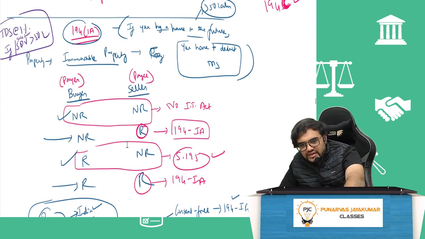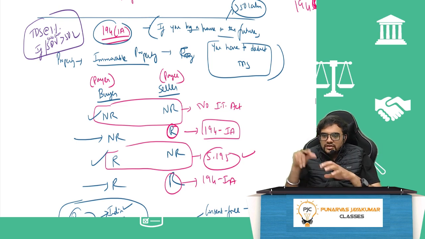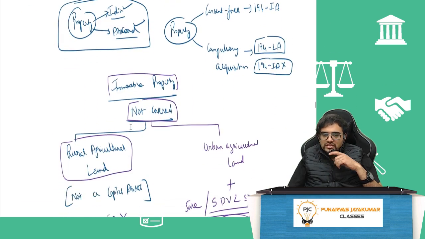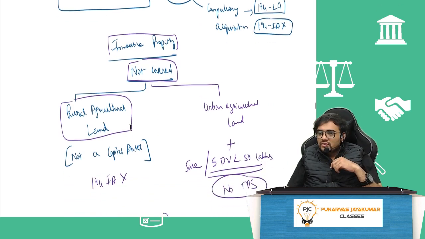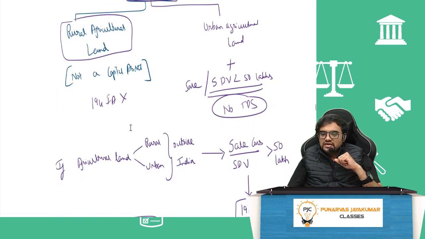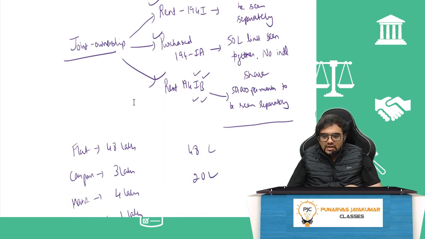Now 194IA is there. If you are buying a house in the future and it happens to be more than 50 lakh rupees, then you have to deduct TDS. This will be at 1% of either the sale consideration or SDV, and it should be more than 50 lakh rupees. In immovable property, rural agricultural land is not covered, but urban agricultural land, if it is more than 50 lakh rupees, will be covered. 100% it will be covered.